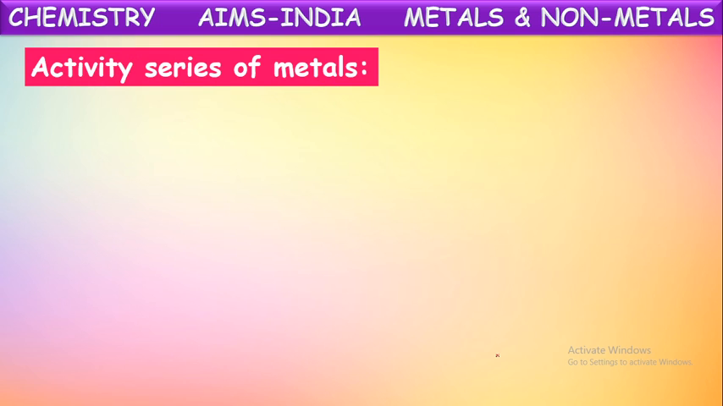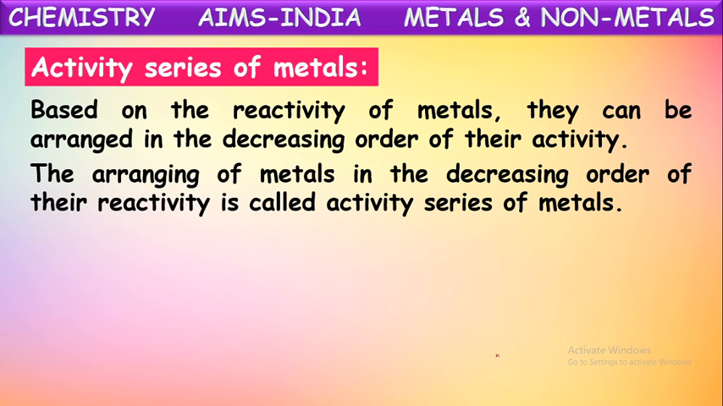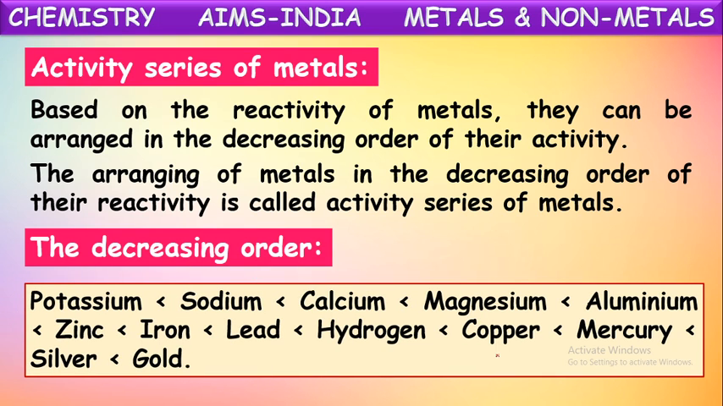So based upon this, an activity series is given. Which metal is more reactive, which is less reactive? To understand this order, a series is given for the metals which is called the activity series of metals, which indicates the reactive nature of metals. Based on the reactivity of metals, they can be arranged in the decreasing order of their reactivity. The arranging of metals in the decreasing order of their reactivity is called the activity series of metals. See here, it is shown, the activity series of metals in the decreasing order.